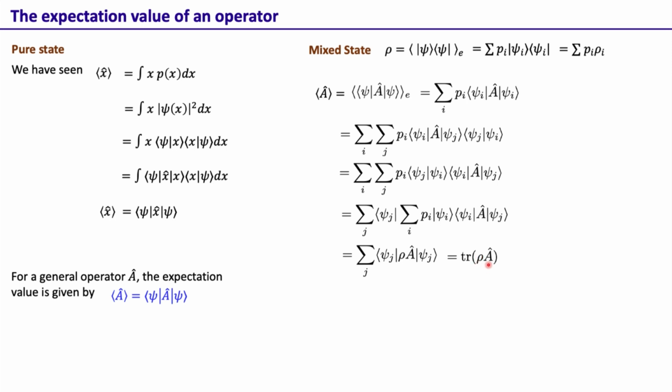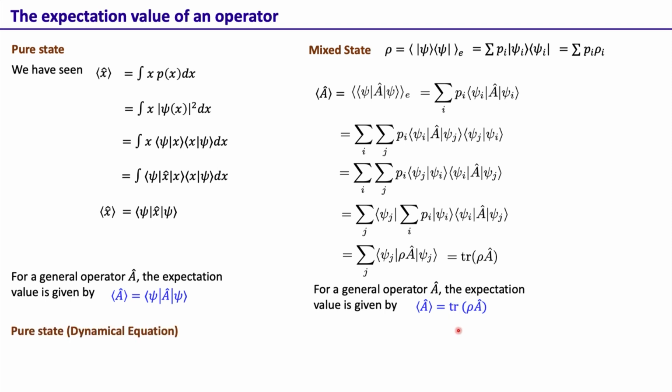So rho is a density matrix, and we also know A has to be a density matrix when we write it in that basis. And so the expectation value of an operator for a mixed state is given by this formula, that <A> is trace of rho A. So here we have taken this discrete summation, but it could be that the density matrix rho has an integral over here. It is not a discrete summation, but just the integral of an infinite number of terms, in which case this will go as an integral, but the trace will still remain. So this is the expectation value when the state is pure, this is the expectation value when the state is mixed.